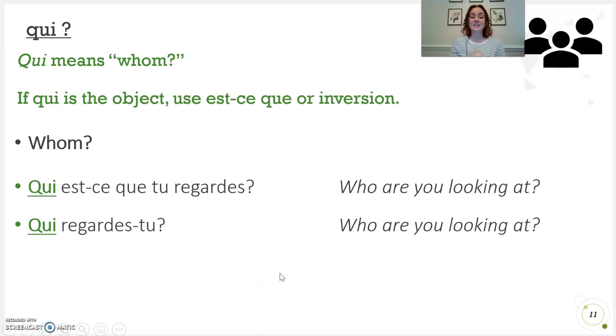If qui is the object of a sentence, aka something else is doing the action and it's happening to qui, that who or whom, you're going to use est-ce or inversion. Like, qui est-ce que tu regardes? Tu is the subject, and you want to know who are you looking at. Qui est-ce que tu regardes or qui regardes-tu?